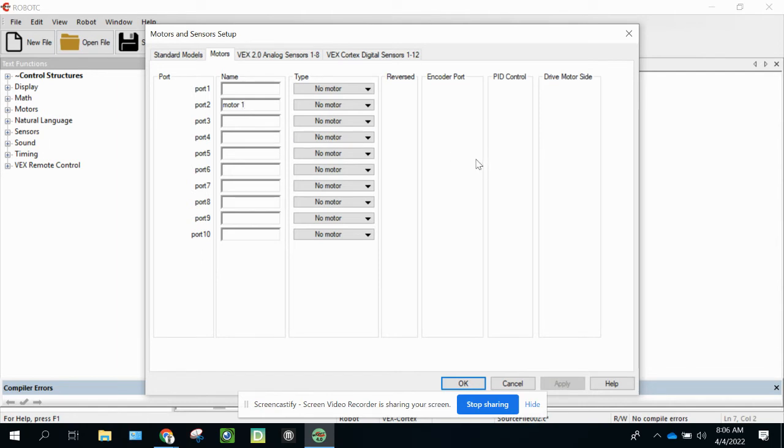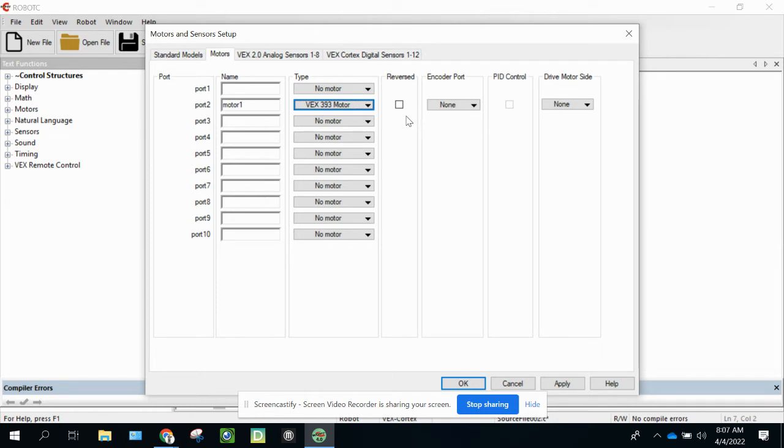If you have more than one motor, I usually just say motor 1, motor 2, motor 3, or if it's used for a specific reason, you can put something like claw or wheel or rear wheels or left wheel. But since ours is just a basic one motor, we're going to select no motor, and then we're going to go to the drop down. All the motors that we use are VEX 393 motors.